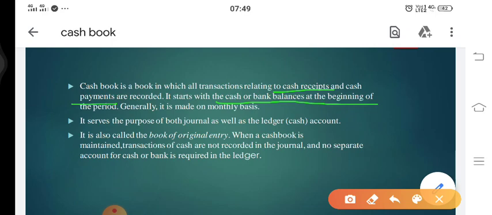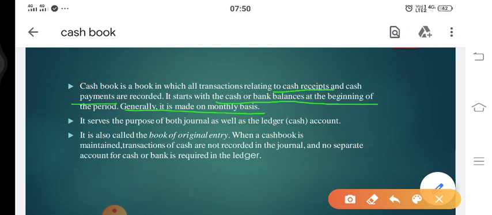Generally it is prepared on a monthly basis, because every business wants to check the cash status. Every month it starts with the opening balance of cash and ends with the closing balance of cash.